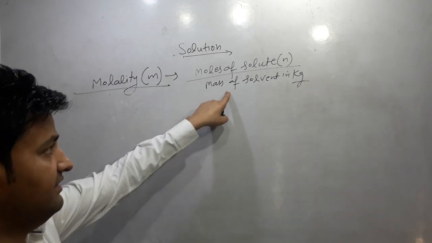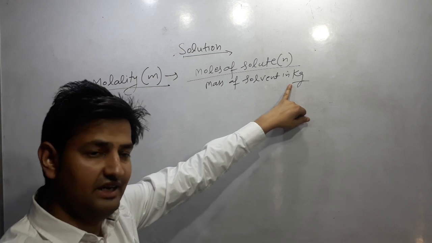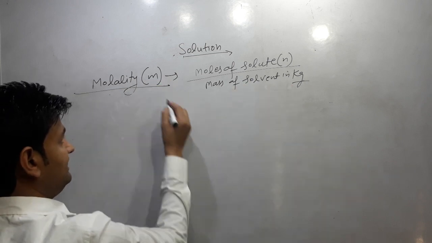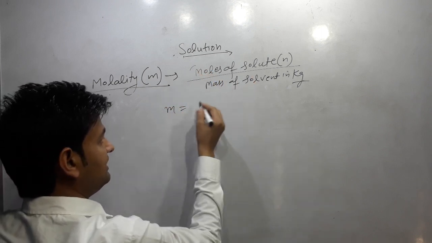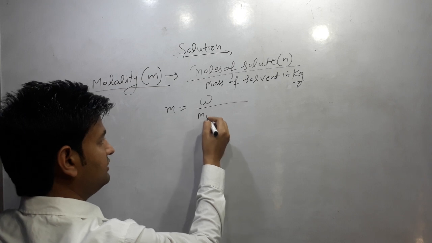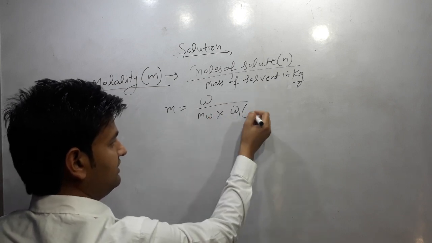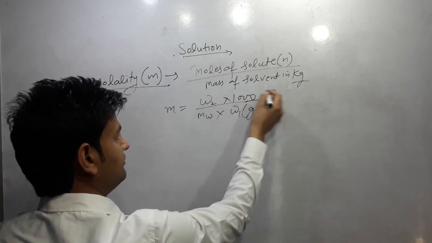In molarity there is the term volume of solution in liters, but here it is the mass of solvent in kilograms. Molality is represented by small m. The number of moles can be calculated as mass by molar mass, into the mass of solvent, that is W1. If it is given in gram, then it is divided by 1000.